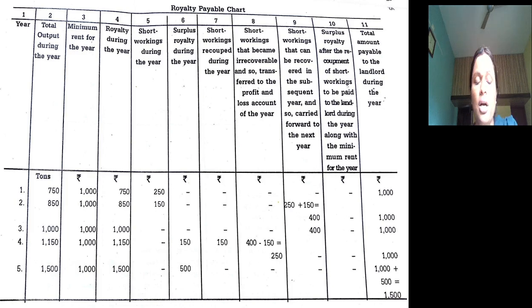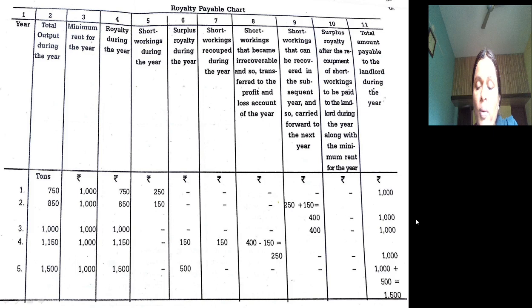Amount payable is equal to minimum rent. So next year there is no short working and no excess, because minimum rent is equal to royalty. But 400 rupees can be carried forward to the very next year, because 1 more year is left for recoupment of short working.